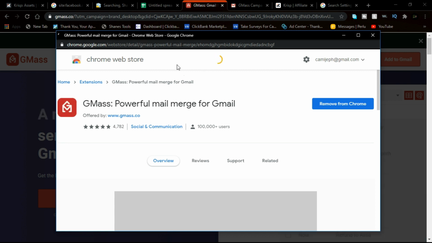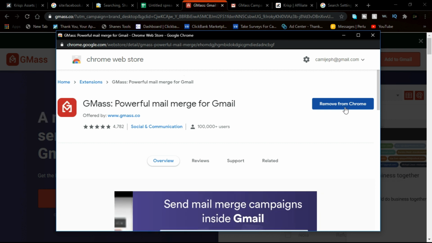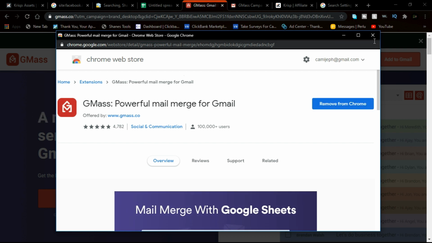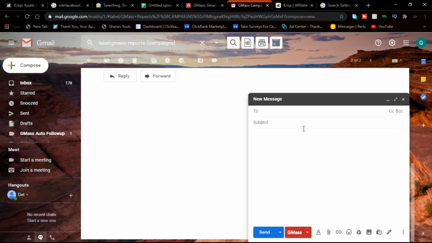So this is the extension on the Chrome store over here, and as you can see, for me it says remove from Chrome because I already have it installed. For you guys that are actually installing this for the first time, it's going to show you install this to Chrome. So after you do that, you're going to come over to Gmail.